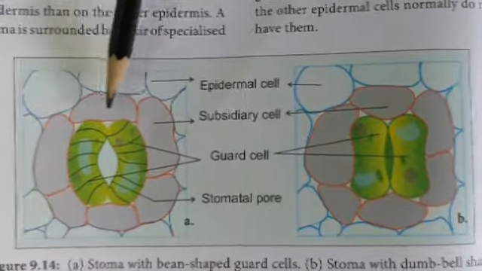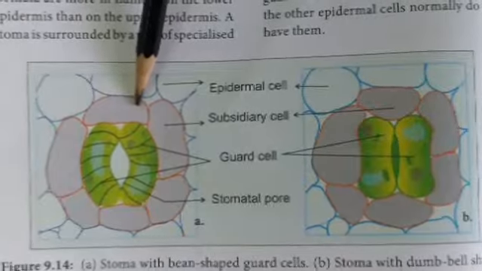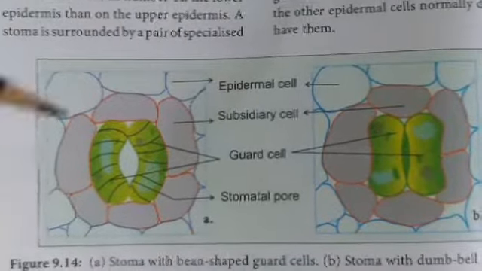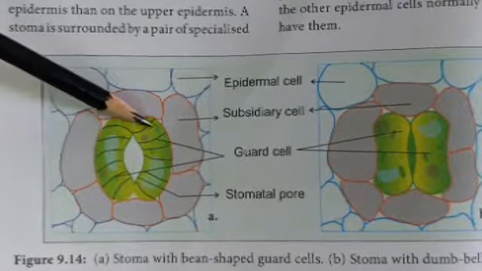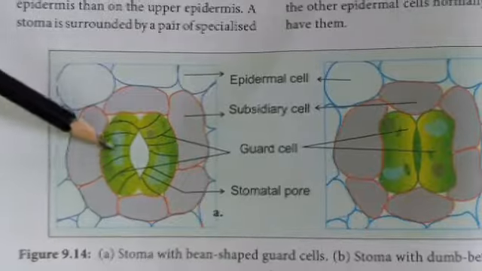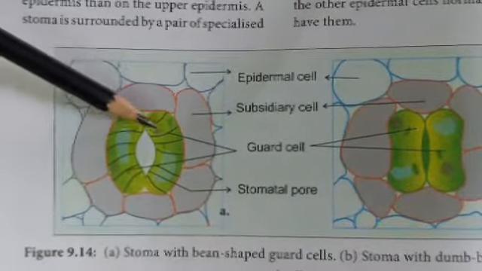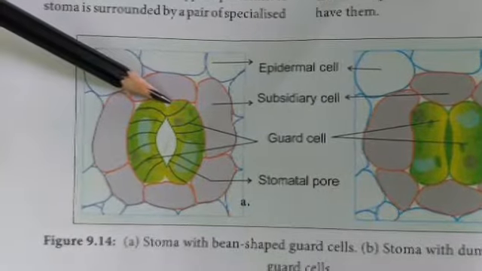Usually the stomata are more numerous in the lower epidermis compared to the upper epidermis. A stoma is an epidermal pore surrounded by two bean-shaped specialized cells called guard cells.